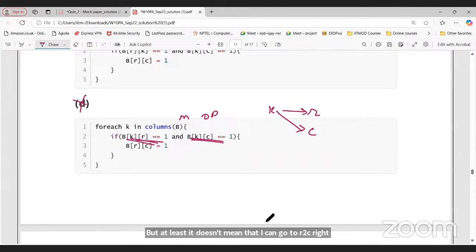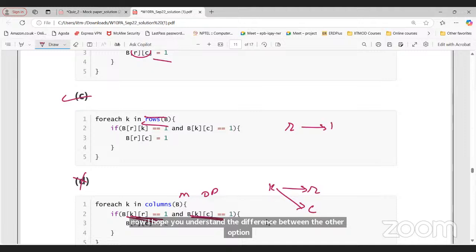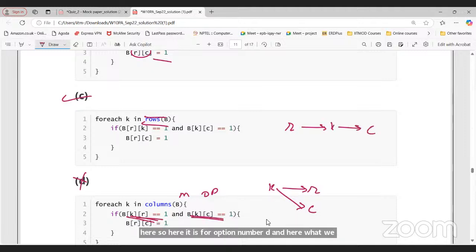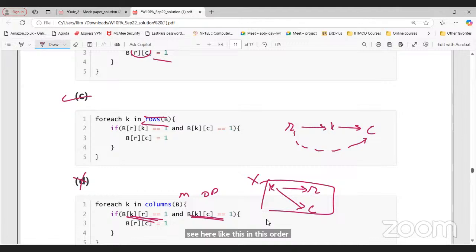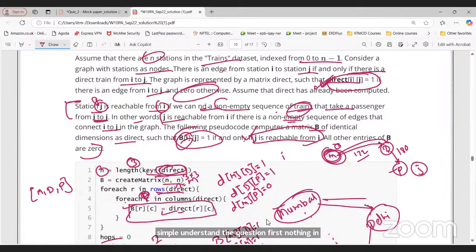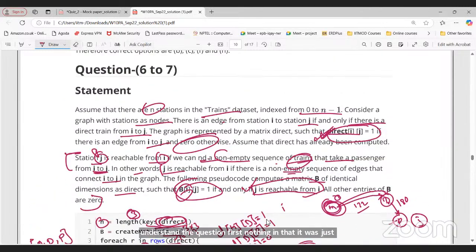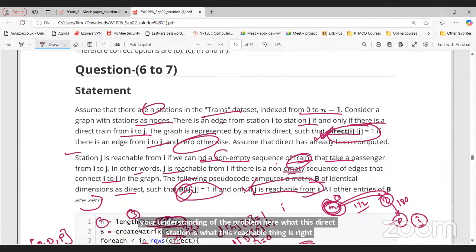So now I hope you understand the difference between the other options here. For option D, what we are doing is R to K and K to C, then saying I can go from R to C, but it is not correct here, right? So that's why option D is not correct. Simple. Understand the question first. Nothing in that. It was just checking your understanding of the problem, what this direct matrix is, what this reachable thing is.